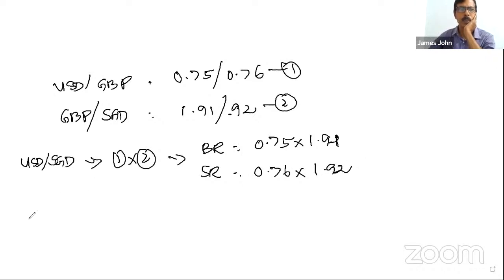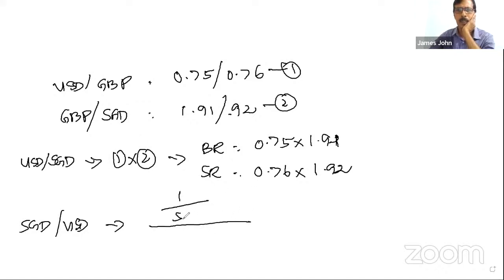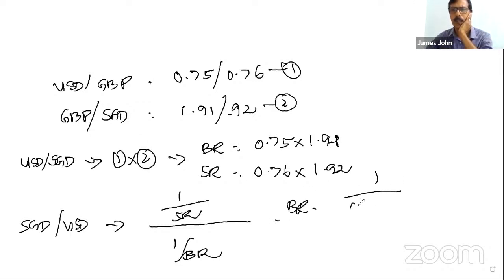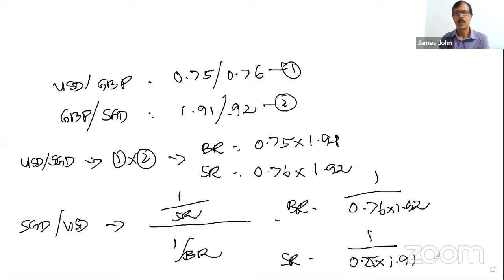Fine. Now suppose you want SGD by USD. Now this is USD SGD. So what you have to do? 1 divided by the selling rate will be the buying rate, and 1 divided by the buying rate will be the selling rate. So the buying rate will be 1 divided by 0.76 into 1.92, and the selling rate will be the reciprocal of 0.75 into 1.91. Clear?